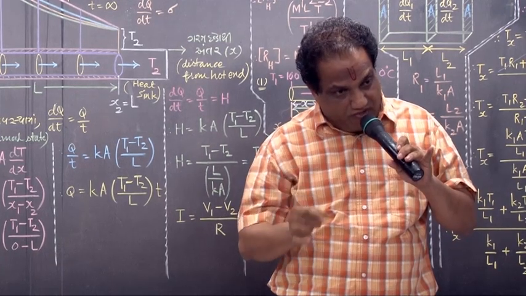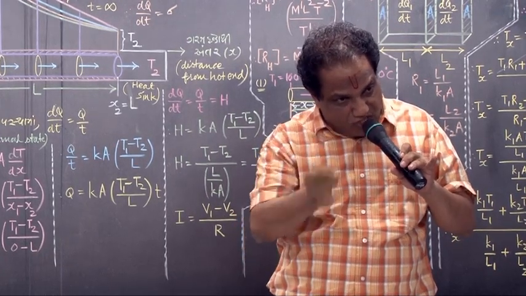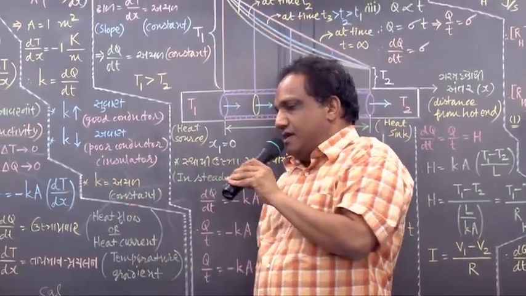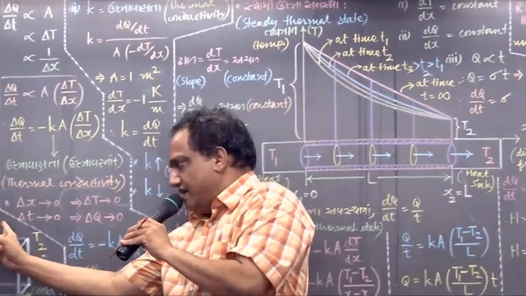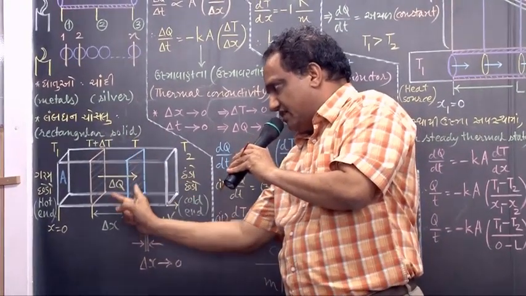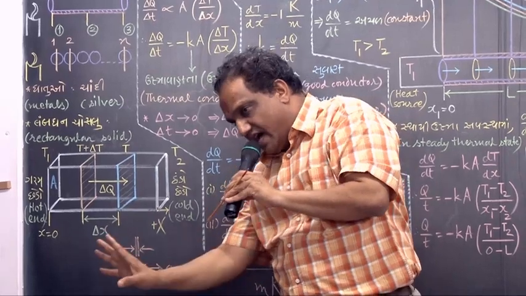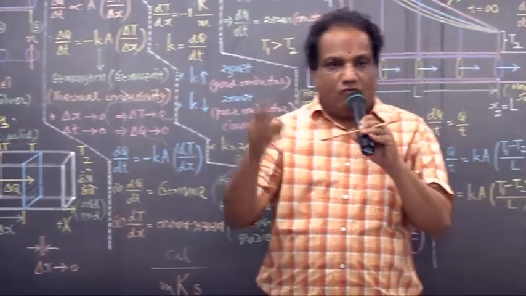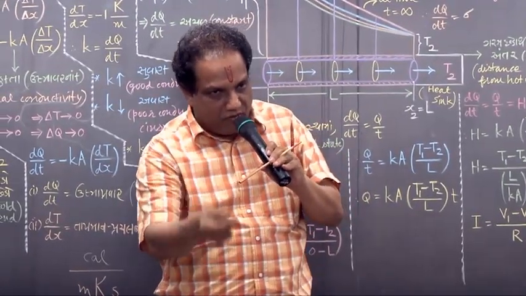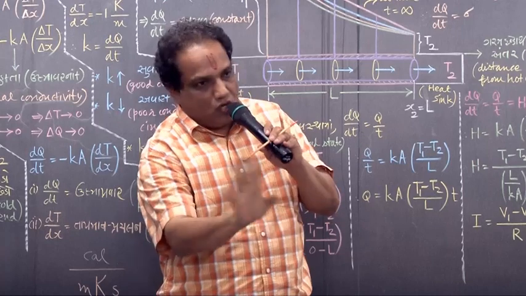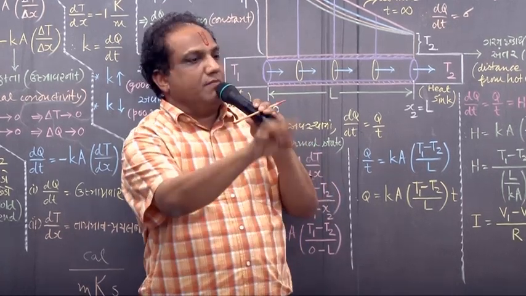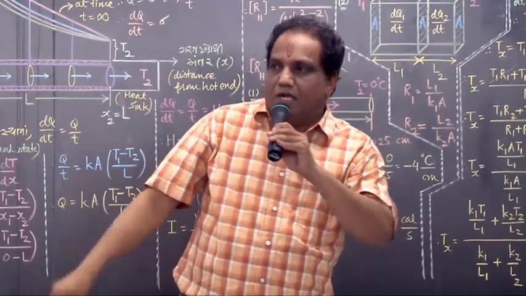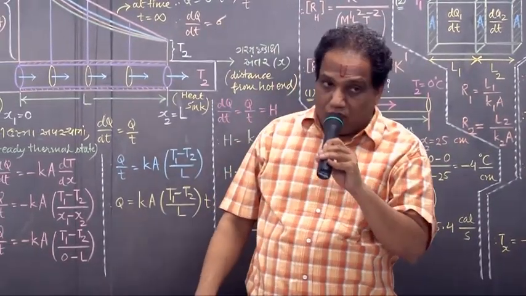When can the thermal conductivity of any solid body be taken as constant? Very simple. When the temperature difference between two adjacent parts of a body is not very large, then its thermal conductivity can be taken as constant. Simple. Now we go for another article, very important.